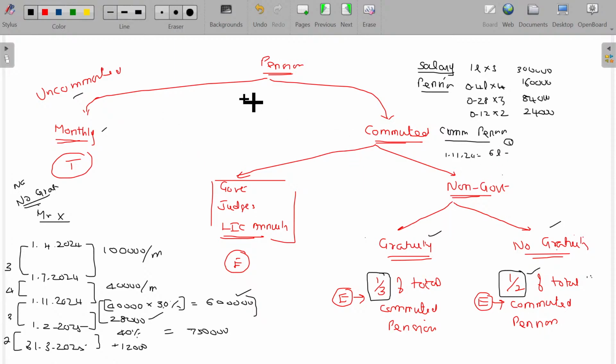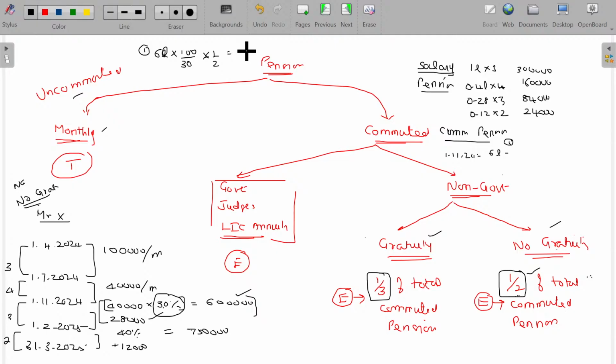See here, the 6 lakhs Mr. X gets is only 30%. Then the full commuted pension is 6 lakhs into 100/30. Out of that, how much will be the exemption? Half. What is the value you are getting?